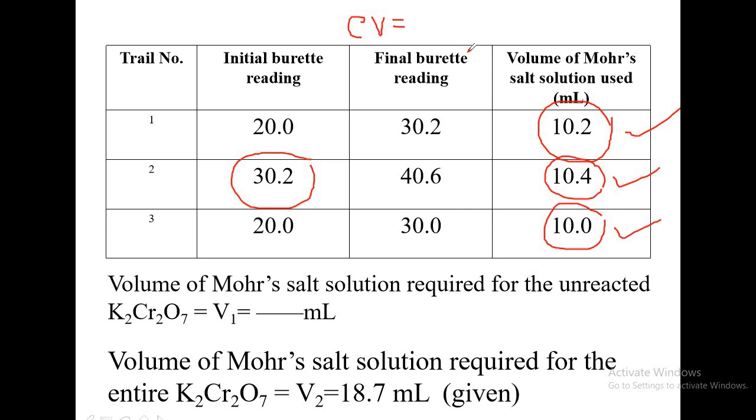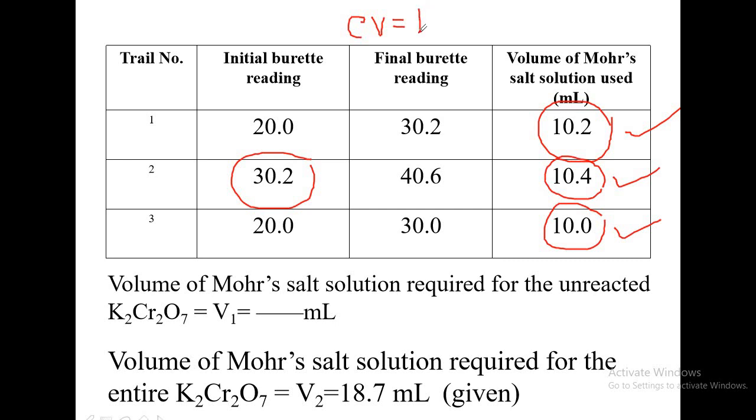Based on that weight of FAS, the teacher will calculate how much volume of EDTA should get consumed in the case of each student. And these values are not common for all the students. It varies and it depends on the weight of EDTA the student weighed. Then for the volume of mohr salt solution required for the unreacted potassium dichromate, among the three values, you have to take one of the values. There is no restriction as to which value you have to take. Any one of the values you can take.